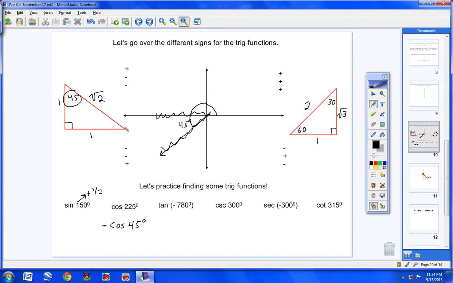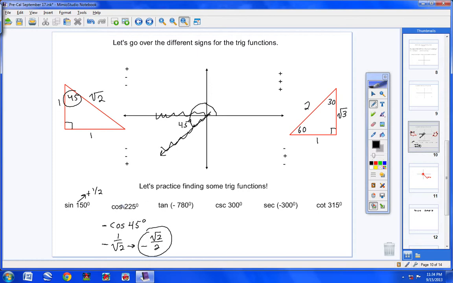Adjacent over hypotenuse. So 1 over square root of 2. But don't forget your negative sign. But then, of course, we don't want a radical in the denominator, so our final answer is negative square root of 2 over 2. There we go.